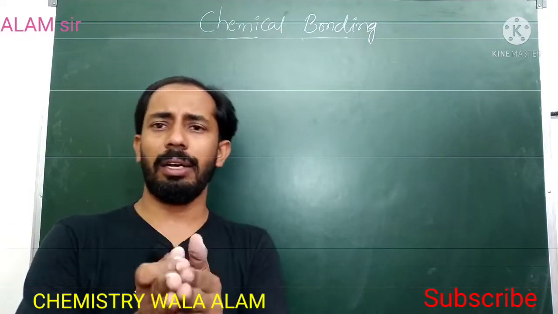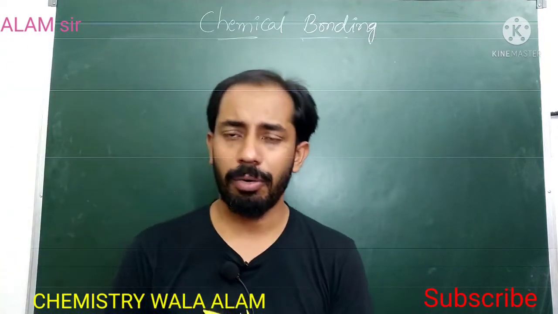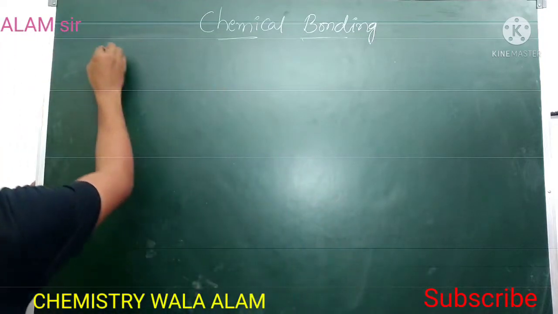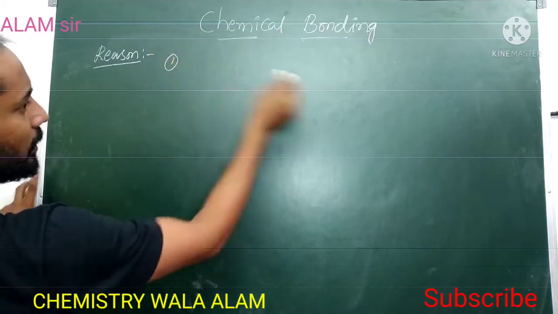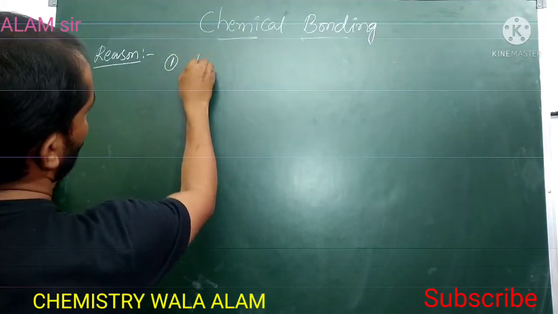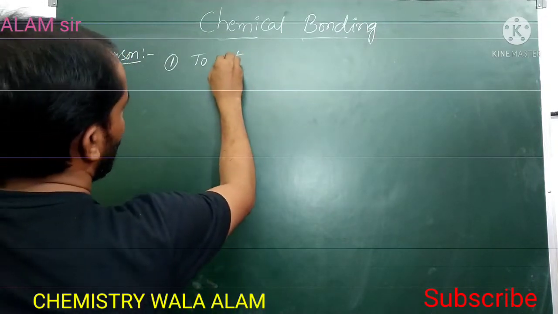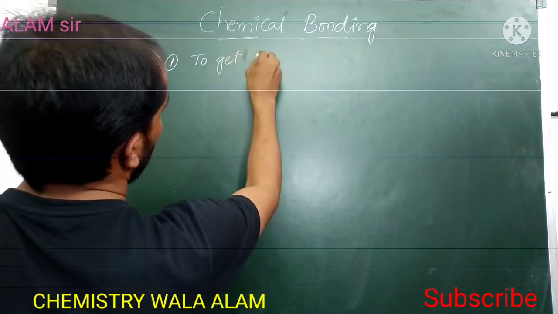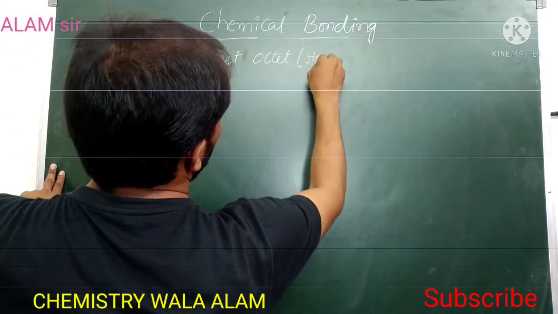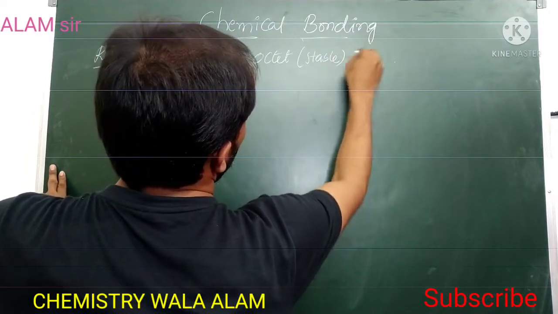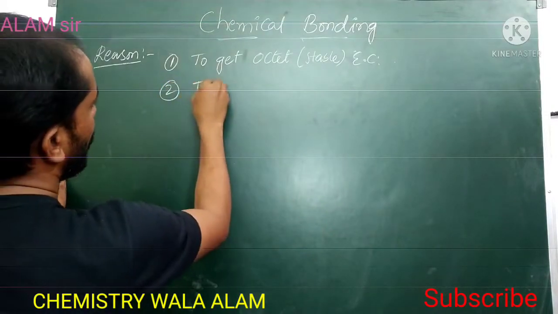Then what is the need for forming a bond? There are 2 reasons. The first reason is to get stability, by attaining the octet, the stable electronic configuration.